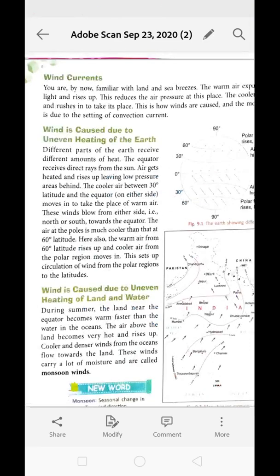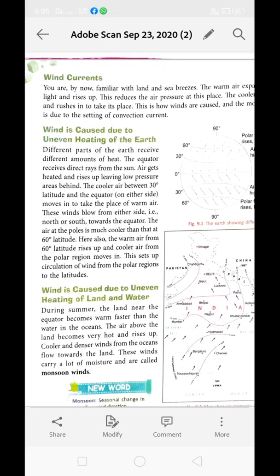Clear? The next topic is wind caused due to uneven heating of the land. During summer, the land area near the sea near the equator becomes much warmer in comparison to the sea area. So warm air starts to rise up because it has already expanded and become lighter in weight. So it rises up and leaves a low pressure area behind.